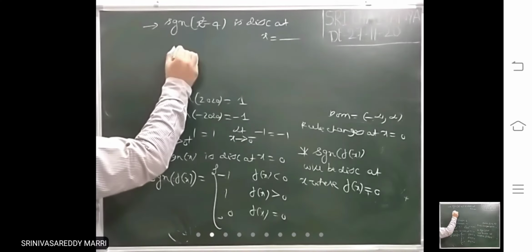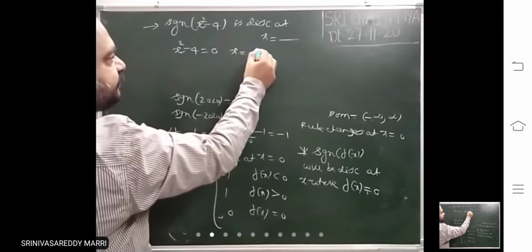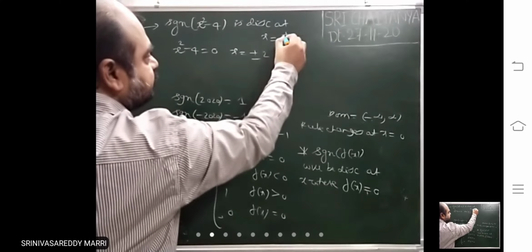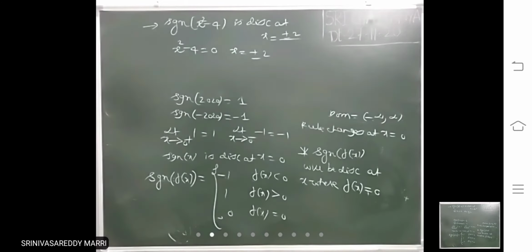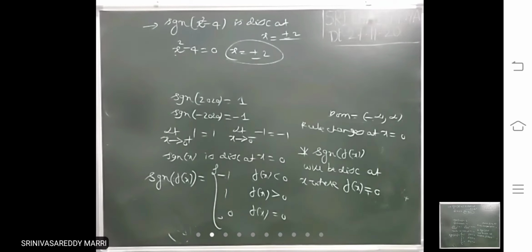Just simply make that expression equal to 0. That means at the points plus or minus 2. You equate it to 0 and find the values of x. How many points of discontinuity will be there? 2 points.